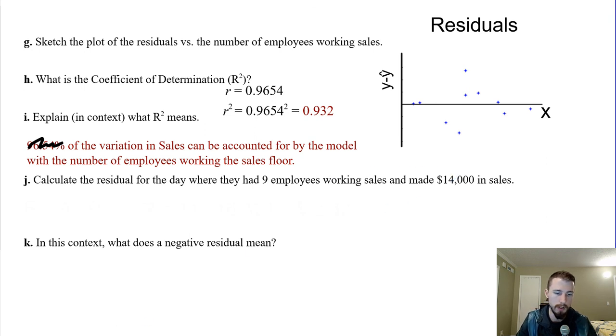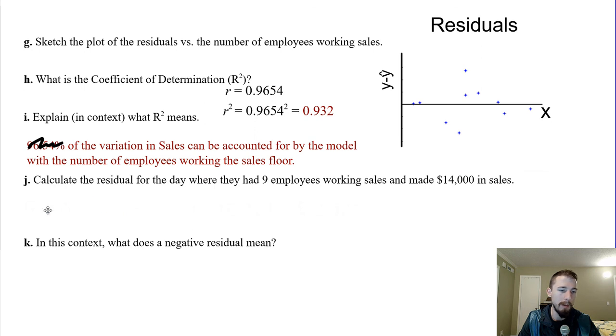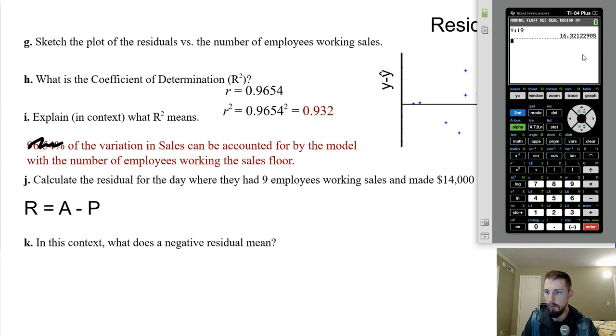So we need to use our model and evaluate it. The best way of doing that is to quit out of that and go to variables, y variables, function, y1, and evaluate this for 9 employees to see what the model would predict. The actual they said was 14, so the formula we use is residual equals the actual minus the predicted. So the actual amount they sold was 14,000, and our predicted amount was that value.